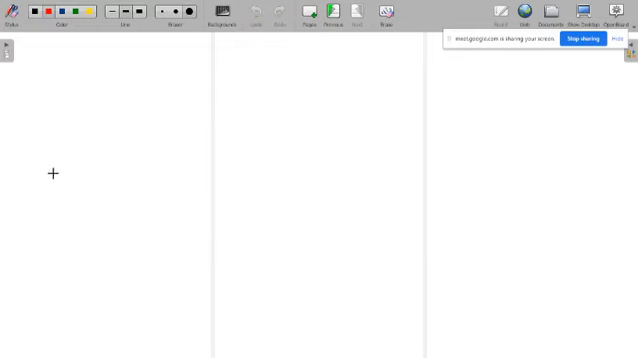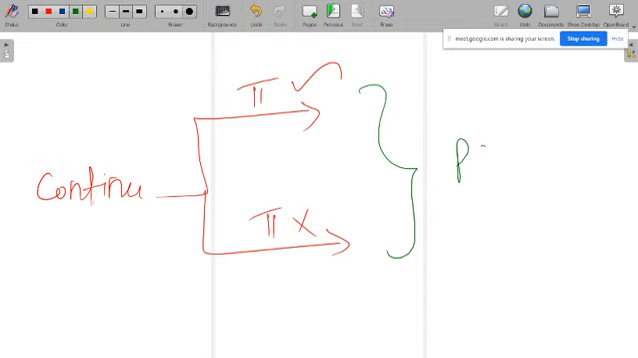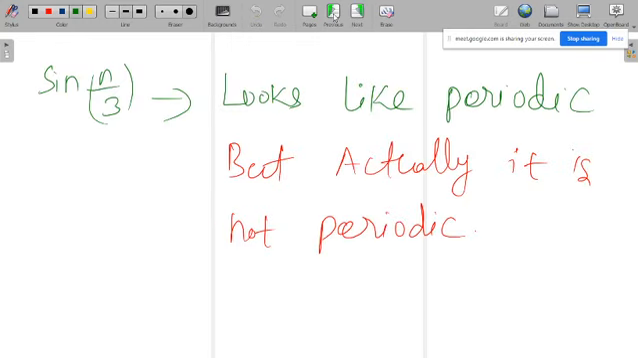Whereas for the continuous case, whether pi is there or not, it is periodic. But in the case of discrete, if pi is there, it is periodic. If pi is not there, it is not periodic. Even though the signal looks periodic when you draw it, actually it is not periodic. So that is the conclusion of this assignment, and from this we will proceed.